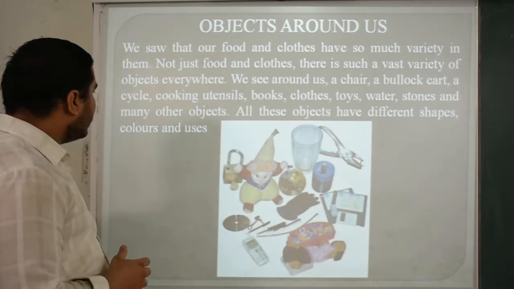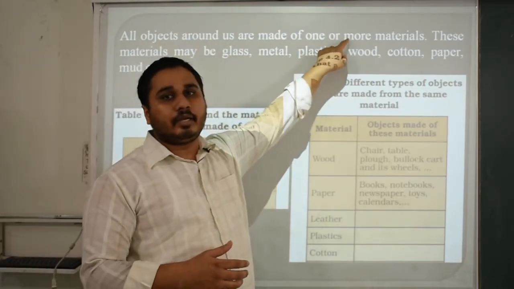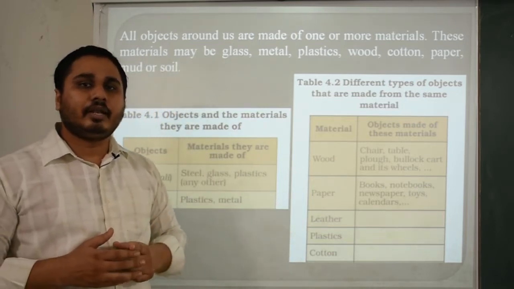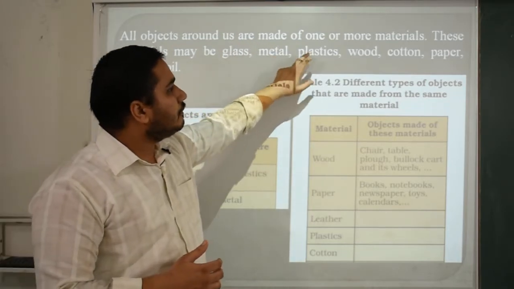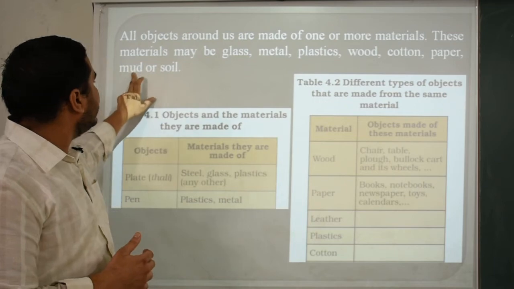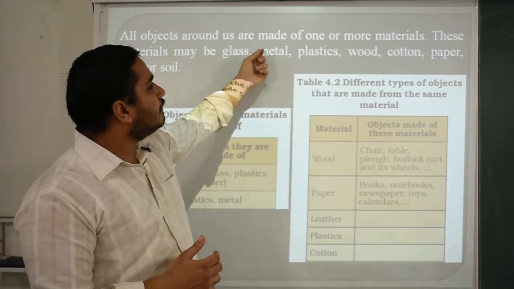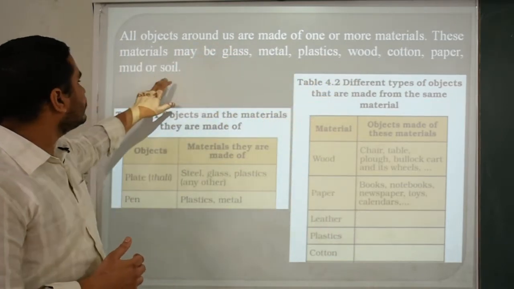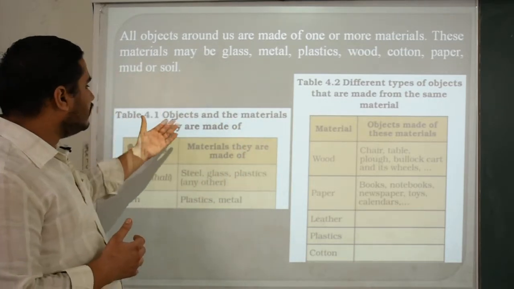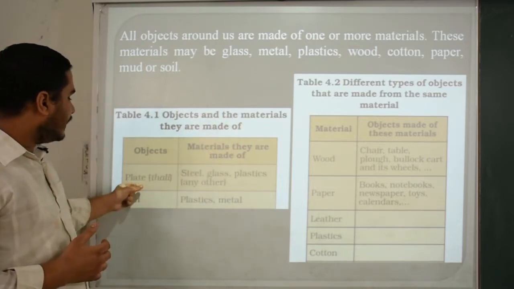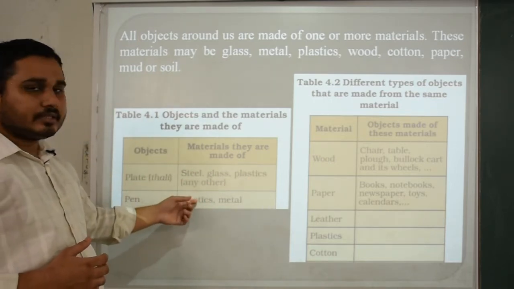Moving to the next point: all objects around us are made up of one or more materials. Either they are made of only one material, or they are a mix of two or more materials. These materials may be glass, metal, plastic, wood, cotton, paper, mud or soil. Either they are of a single category or a mix of two or three categories. For example, the plate or thali may be made of steel, glass, plastic or another source. Then the pen is made of either plastic or metal.